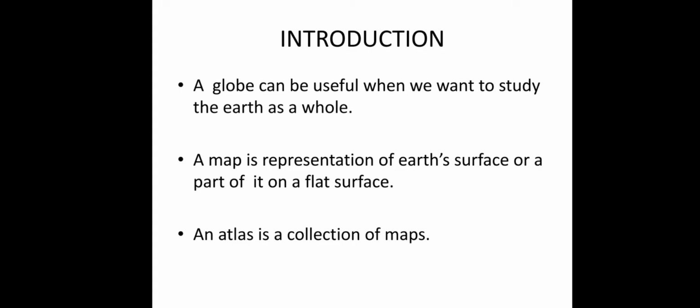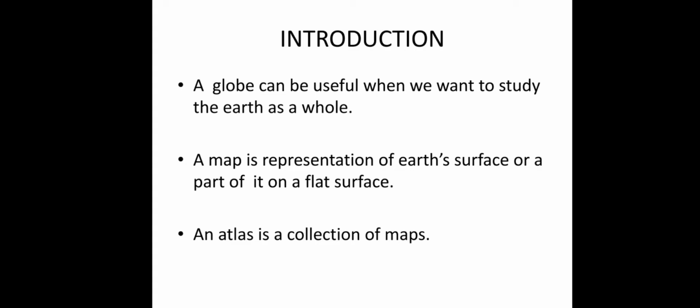So now we can define map. A map is a representation of earth's surface or a part of it. Part of it means, for example, India. In India we can even take the Tamil Nadu map. Like that, part of it on a flat surface. Yes, a globe is a spherical surface, so it is very tough to learn on a spherical surface.